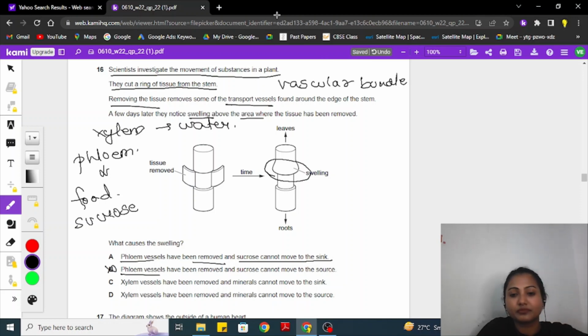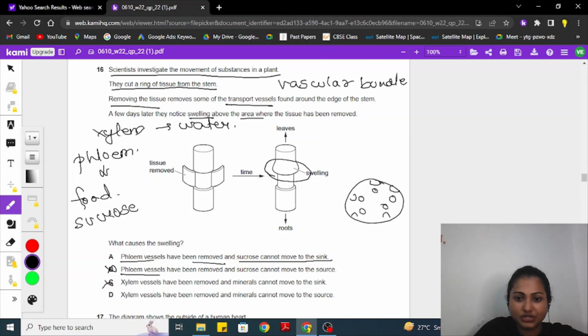No. It is not the source. The sources are the leaves. Xylem vessels have been removed? No. In the vascular bundle, the outer region, if you always see, is your phloem and your inner region is your xylem. So the phloem has been removed. So there is no question of xylem. We have to choose between A and B. Now, as your stem is not the source for the sucrose, so definitely the phloem vessels have been removed.